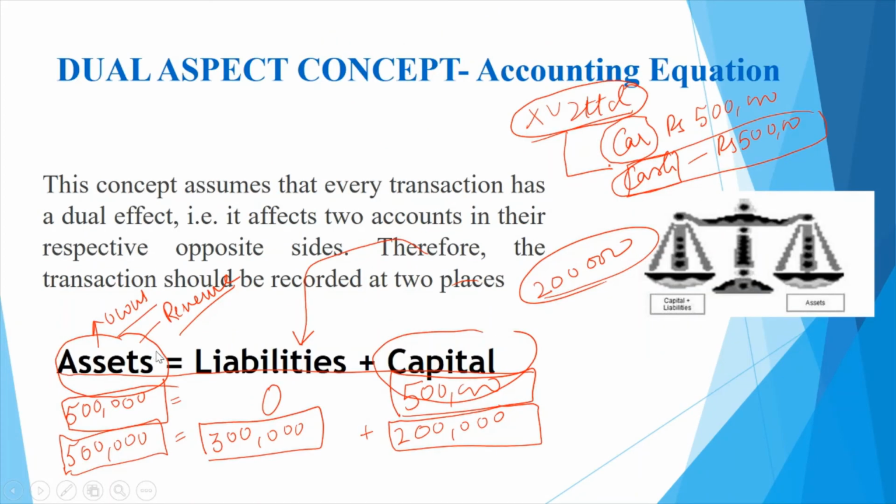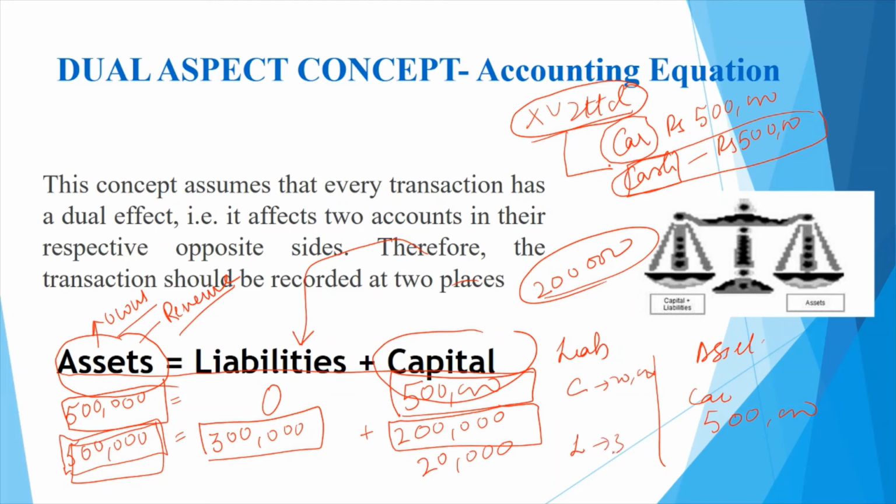Now what kind of errors may happen? If I take the same example, while recording the transaction, instead of recording 200,000 here, I recorded 20,000. So what is happening? On the asset side, it is 500,000, which is a car. But on the liability side, which comprises capital plus liability, capital is showing 20,000 and the liability is showing 300,000, and the total is not tallying.